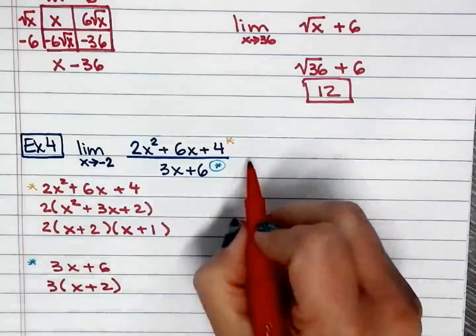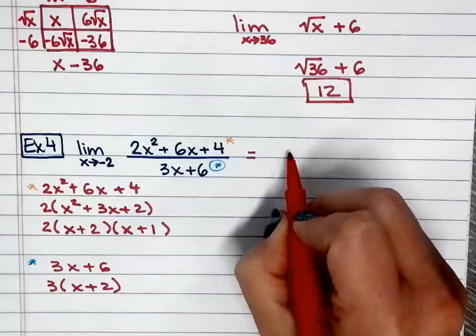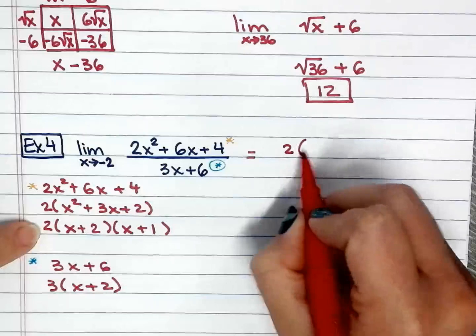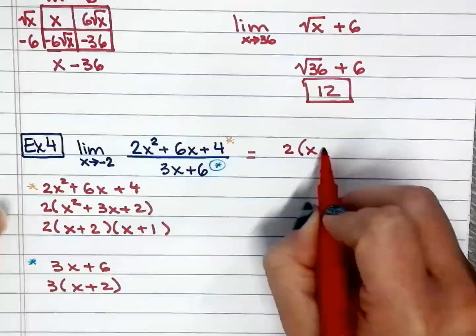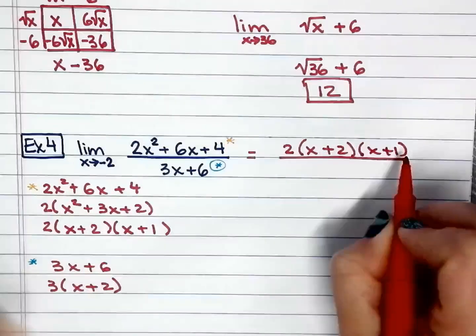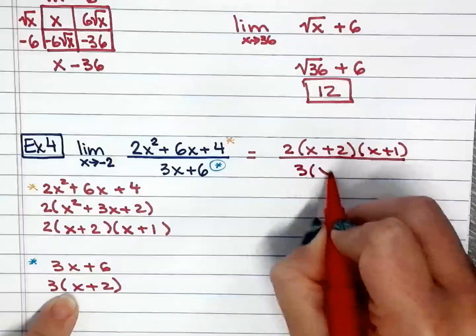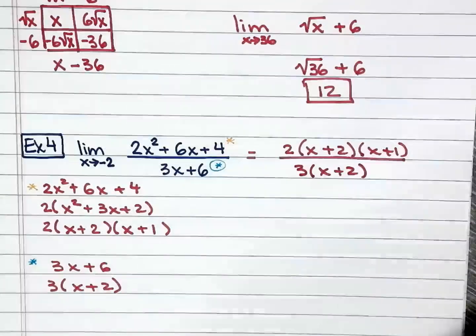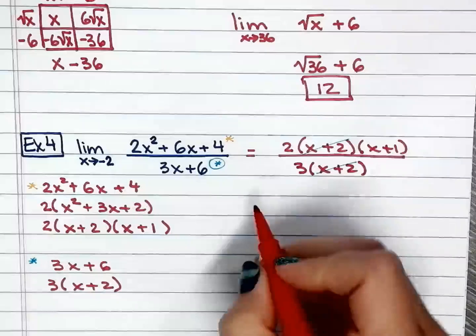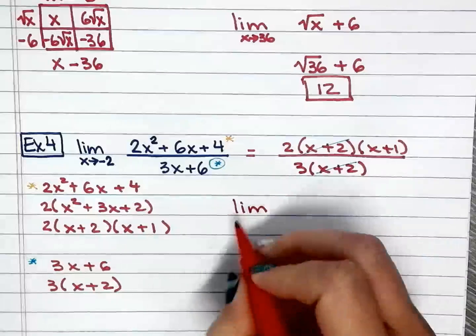All right, let's bring it all together. So this is the factored way of this. And here I have the denominator. Okay, simplify what you can. Rewrite the function or the question.